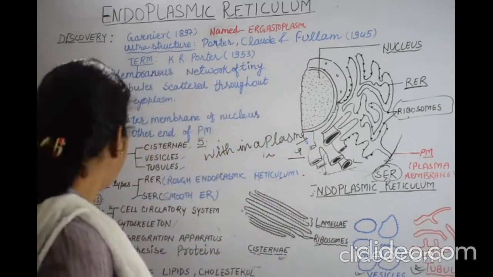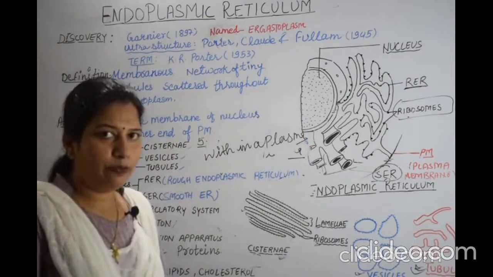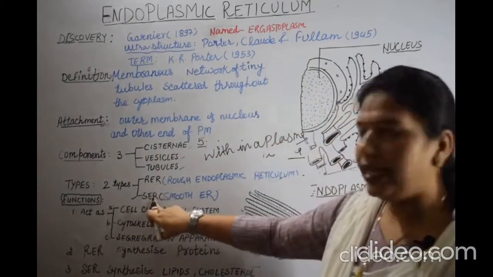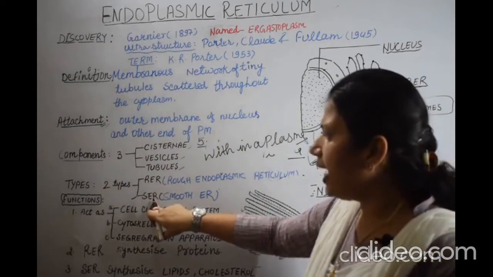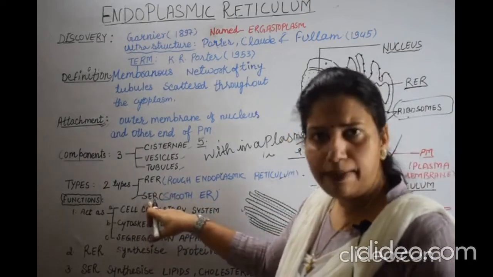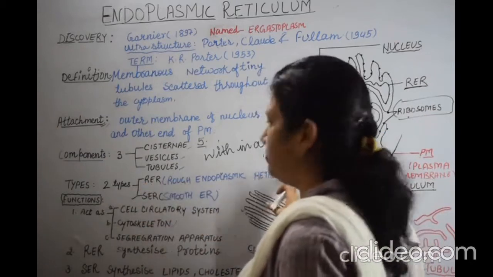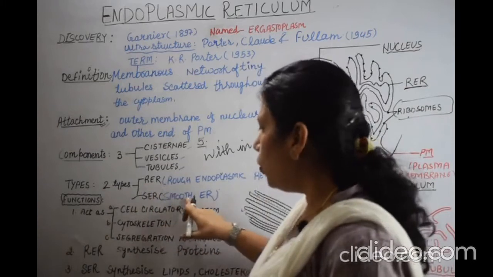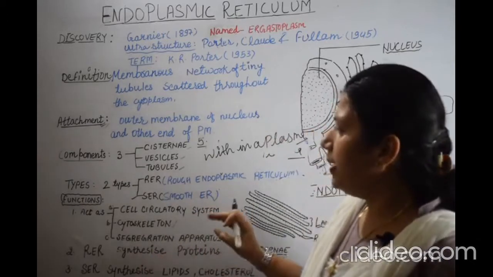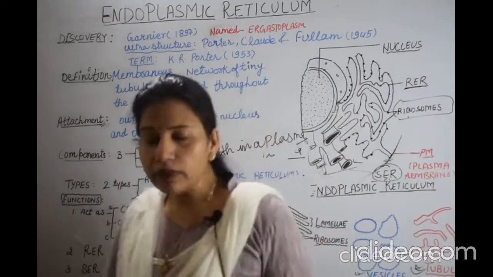Clear? Now, next, types. According to the presence or absence of ribosomes, endoplasmic reticulum is of two types, RER and SER. These questions usually ask the full form of RER and SER. Very simple question, but you should keep it in mind. RER is the rough endoplasmic reticulum, and SER is the smooth endoplasmic reticulum. As we said, it depends on the presence or absence of ribosomes. We can discuss it with the help of the diagram.